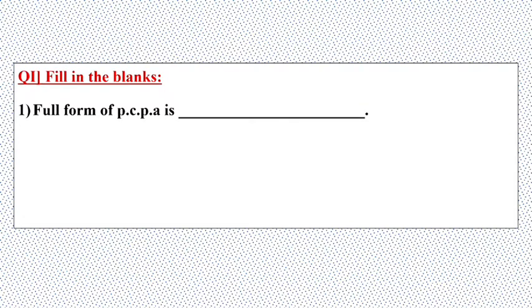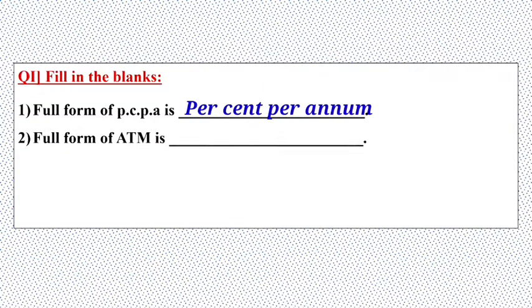The first one is given, full form of PCPA is dash. Student, PCPA we use for the percentage in bank lesson. It means PCPA full form is percent per annum. The second one is given, full form of ATM is dash. Nowadays mostly people use an ATM machine to withdraw money. So the full form of ATM is automatic teller machine.